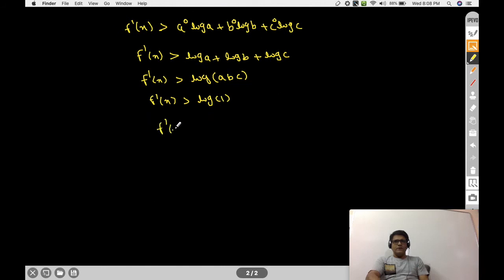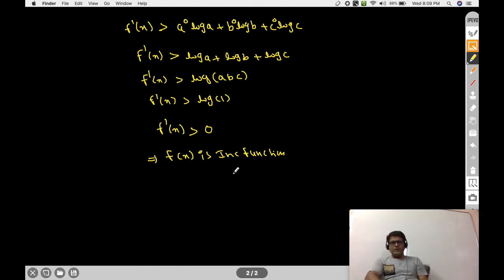Therefore f dash x is greater than 0. So from here what can we say? f dash x is strictly greater than 0 implies f of x is an increasing function.